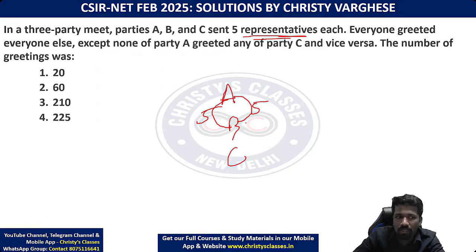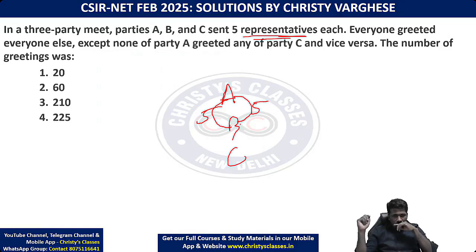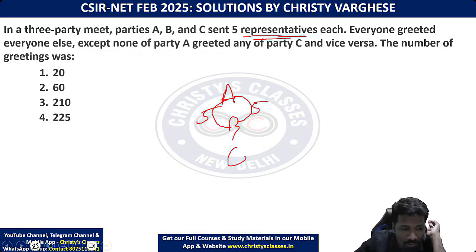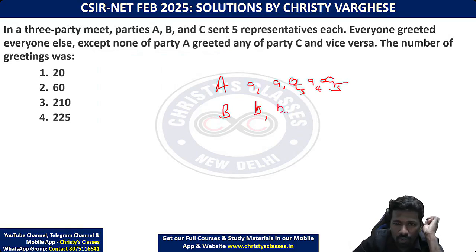One second. Okay, I will name them, otherwise it will be confusing. I will call A party people A1, A2, A3, A4, A5. B party, B1, B2, B3, B4, B5.